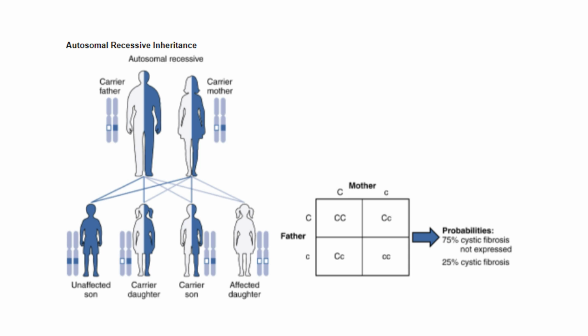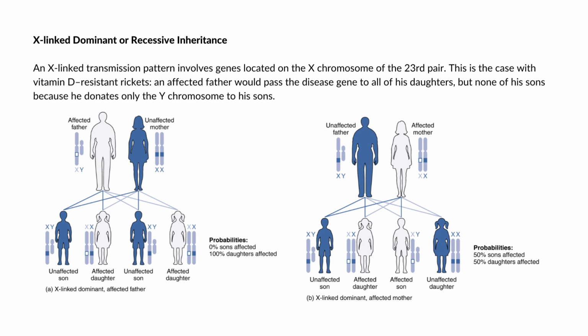But 0% ang chance niya nga i-suffer yang disease. Other examples ng autosomal recessive genetic illnesses include mga blood disorder such as sickle cell anemia, also the fatal neurological disorder nga Tay-Sachs disease, and ang metabolic disorder nga phenylketonuria. Example lang sa mga diseases.